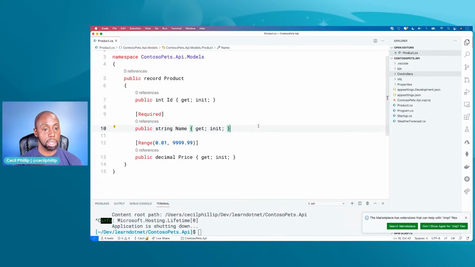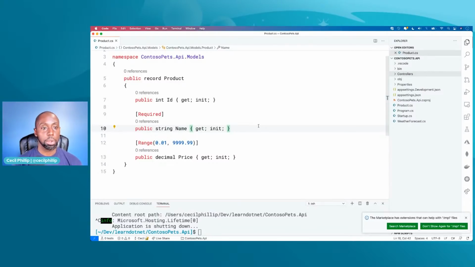It also makes your items immutable by default, which means when we talk about immutability, we think about our code or our product not being able to change without us knowing about it, like us having some control over that. So anyway, I like using records, particularly for returning API responses, because I feel like it gives me a little bit more control, a little bit more flexibility over the things that I'm returning.